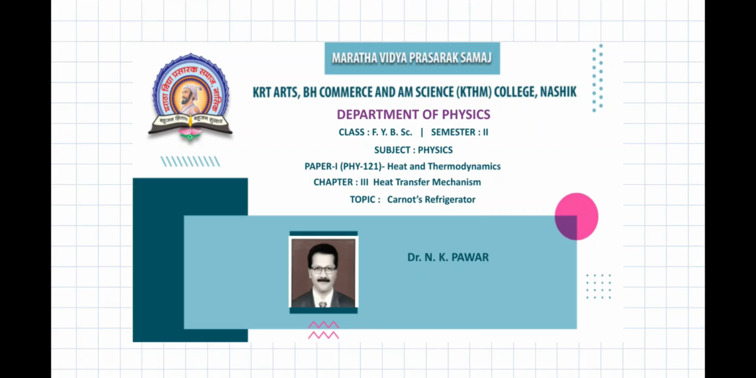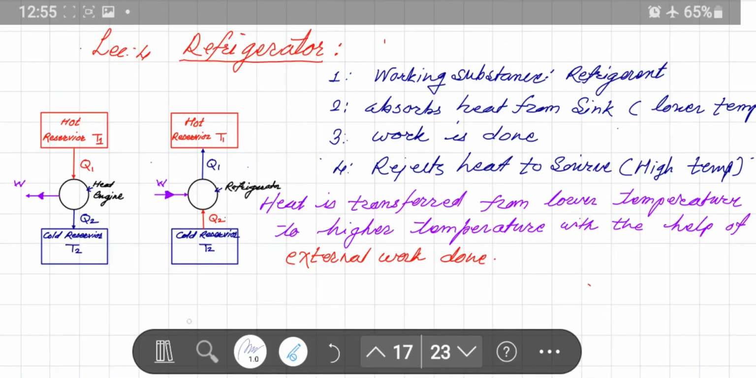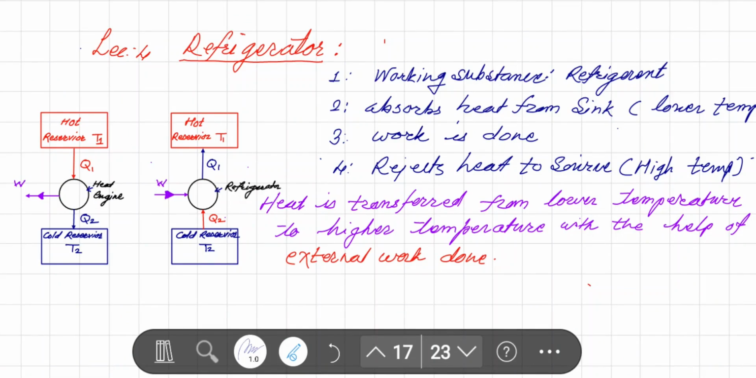Hello. So today under chapter heat transfer mechanism we are going to see Carnot's refrigerator. So hello friends, today we are going to see the topic refrigerator.